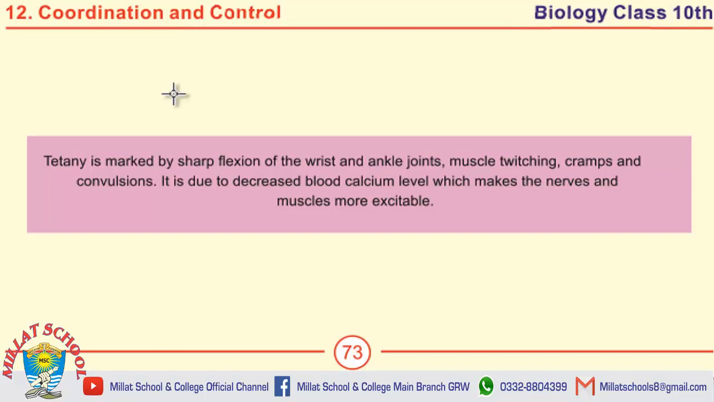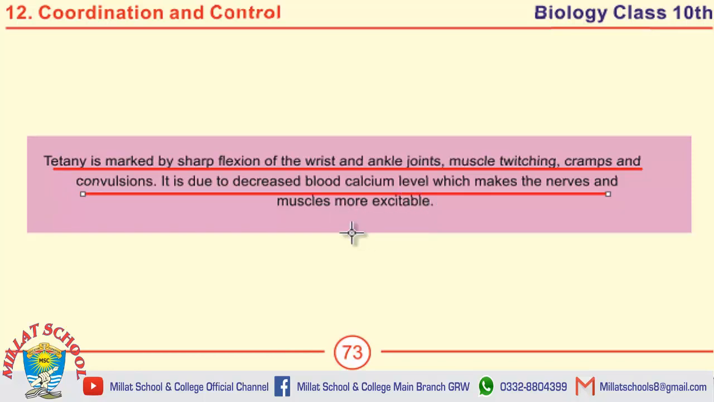Well students, this page contains an important short question, that is: define tetany. Tetany is marked by sharp contraction of the wrist and ankle joints, muscle twitching, cramps and convulsions. It is due to decreased blood calcium level which makes the nerves and muscles more excitable. This is the definition of tetany. An MCQ can be asked in the form of: tetany is due to decreased blood calcium level.